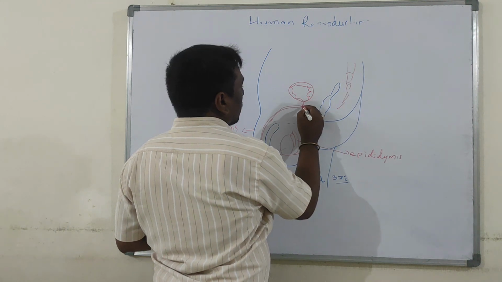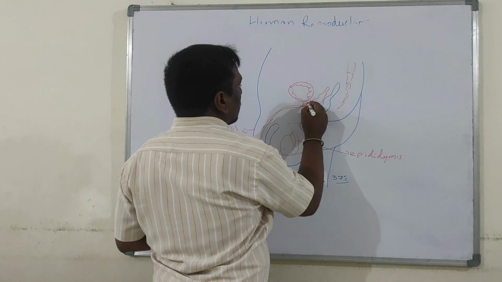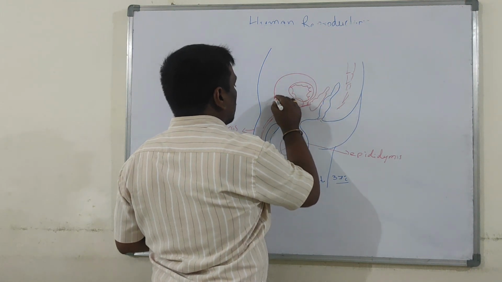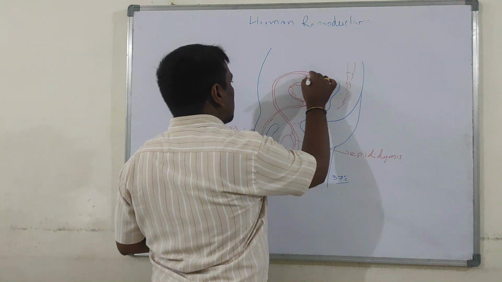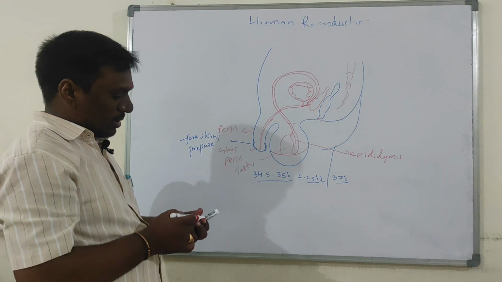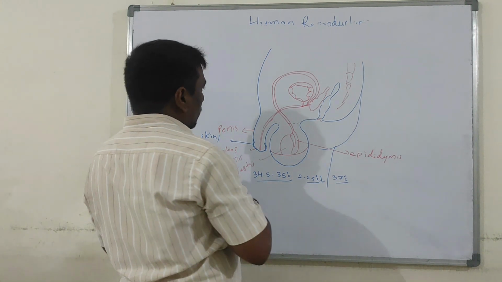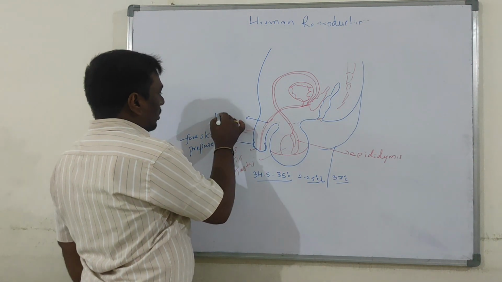Now this one, the seminal vesicle, with the duct from the seminal vesicle. Now this is the vasa deferens. Okay, let me notice the labeling of the parts of the male reproductive system. What is this? Urethra.